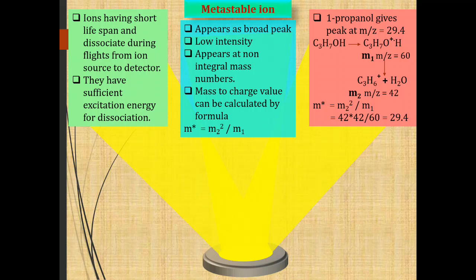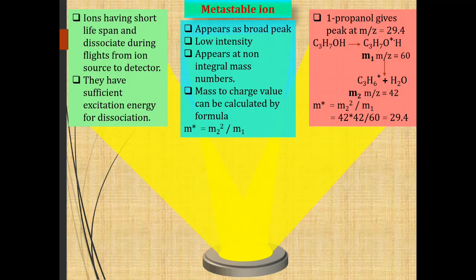Therefore, in 1-propanol the metastable ion is formed, and the mass of that metastable ion is calculated by m* = m2²/m1. Here m2 is the C3H6 cation having m/z value 42, and m1 is the molecular ion of 1-propanol having m/z value 60. Doing the calculation, 42² divided by 60, we get 29.4. Therefore, it is a non-integral mass number. In this way, the mass of a metastable ion is calculated.